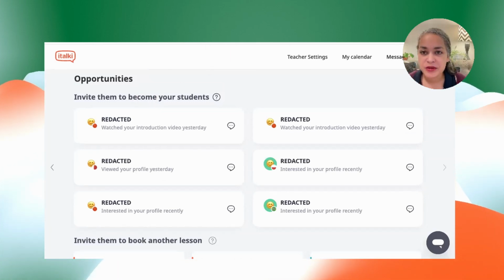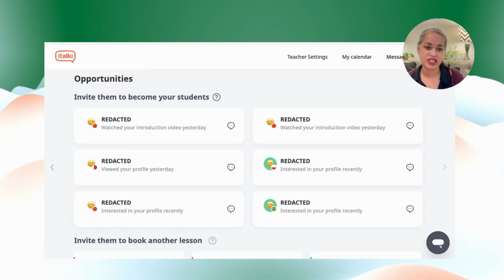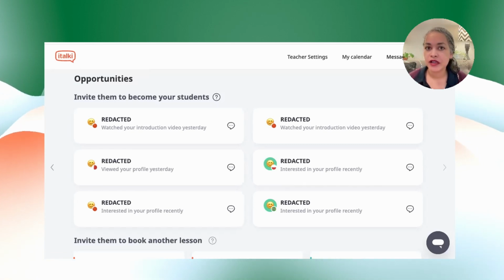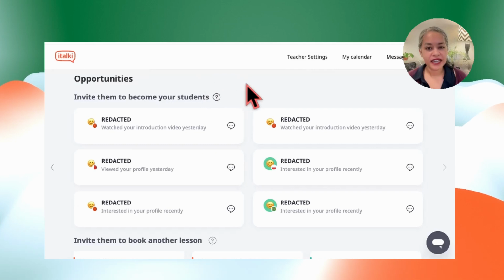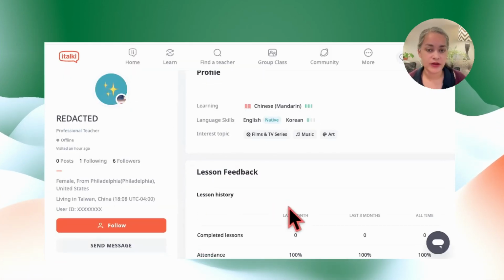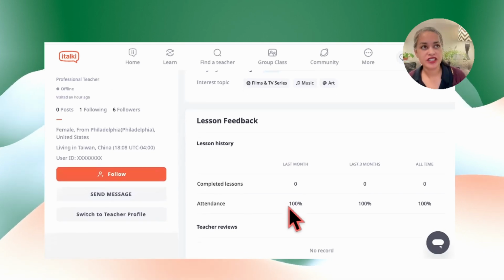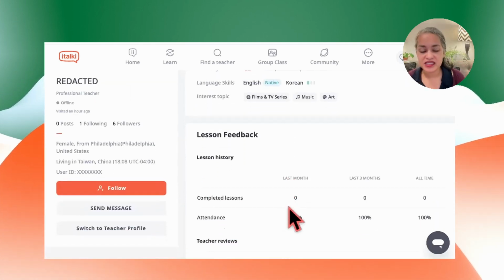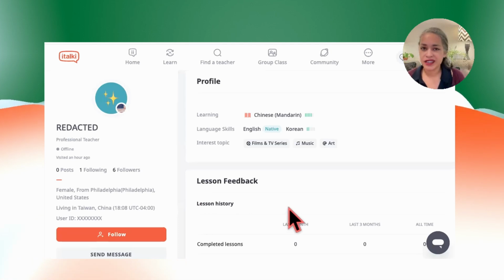The next question, there was a question: can my teacher see if I read their messages? And the answer is kind of maybe, because a teacher can't see if you looked at their profile, but when I look at their user profile, I can see that they visited an hour ago. So I think they probably saw my message. If your teacher sees this, any teacher, if they're your current teacher or previous teacher, they can see you visited an hour ago. Okay. So to answer your question, can my teacher see if I read the messages? Kind of. Okay. Kind of.